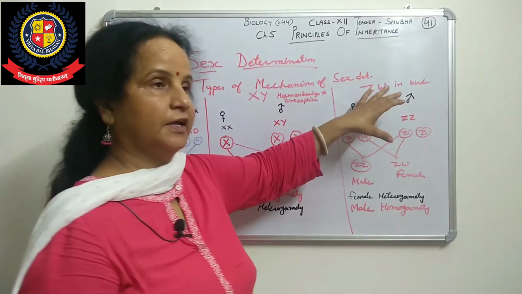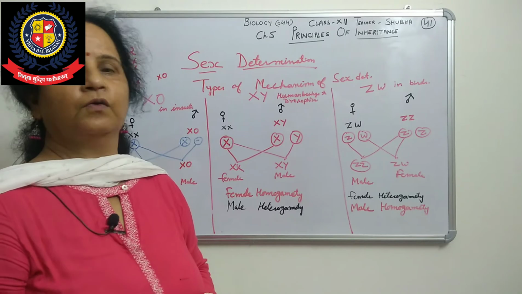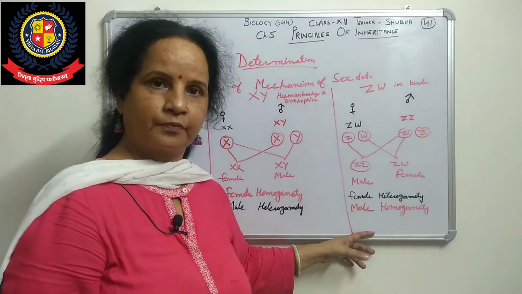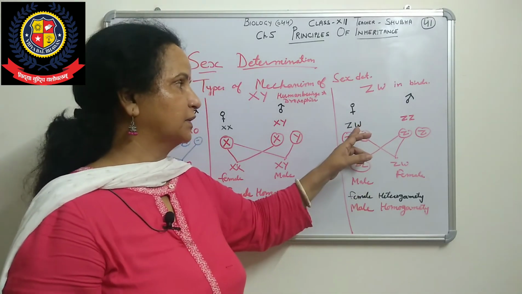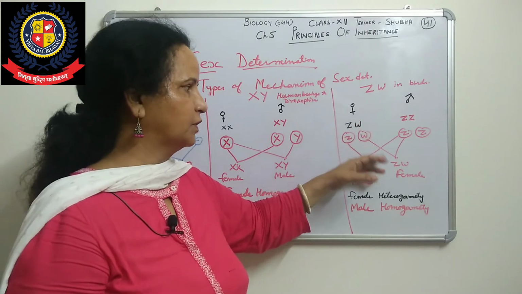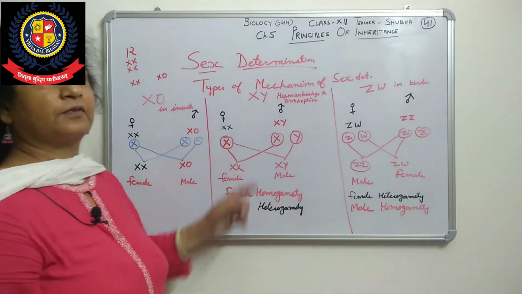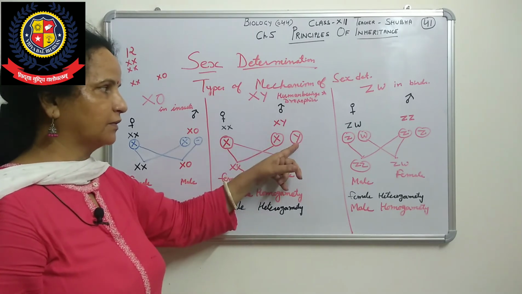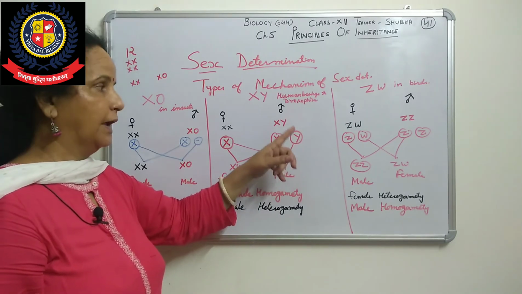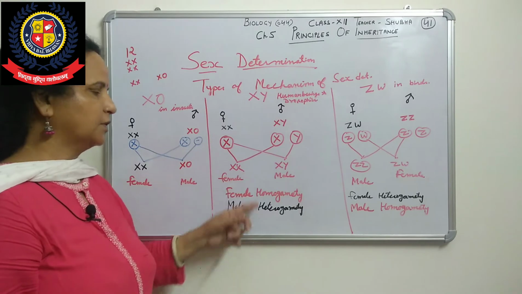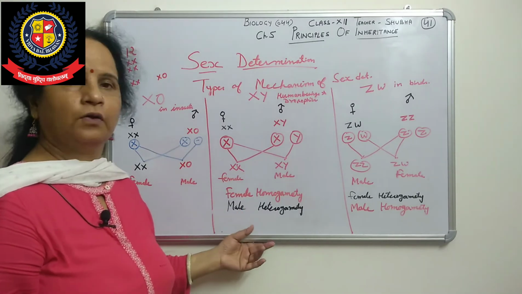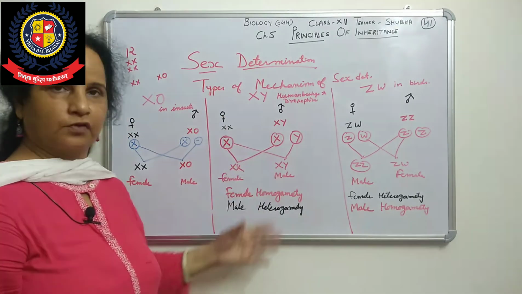In birds, females are responsible for sex determination, because of the dissimilar W, the child is going to be male or female. In humans, the males are responsible, because they have the dissimilar pair with Y, and Y determines whether the child is going to be male or female. Drosophila is also the same.